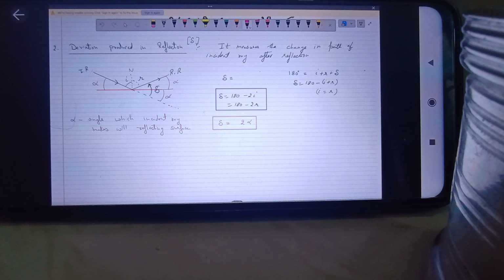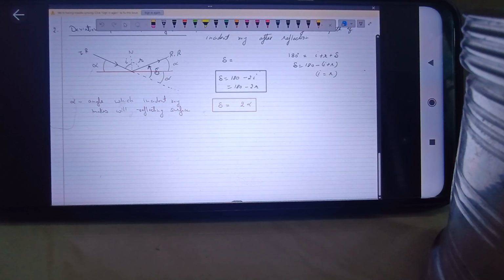Are these two formulas clear to everyone? How to find the angle of deviation and what exactly deviation is? Okay. So all of you have written all these points? Yeah, did you?